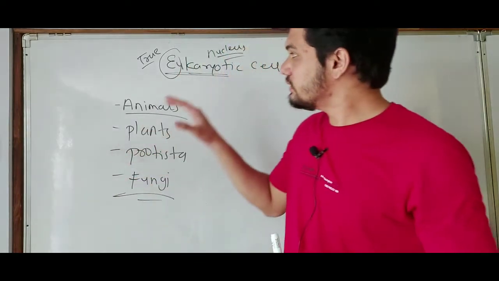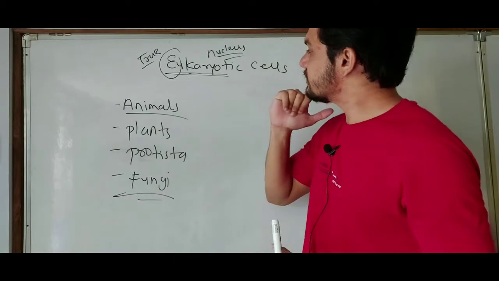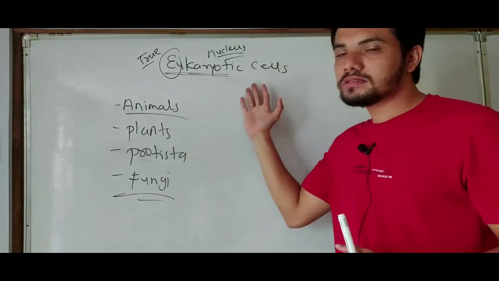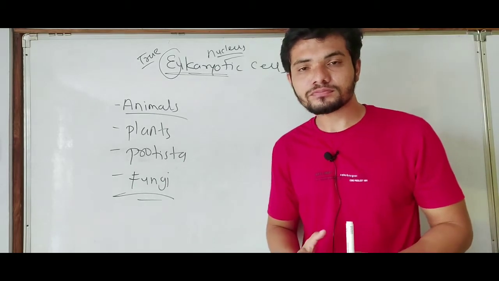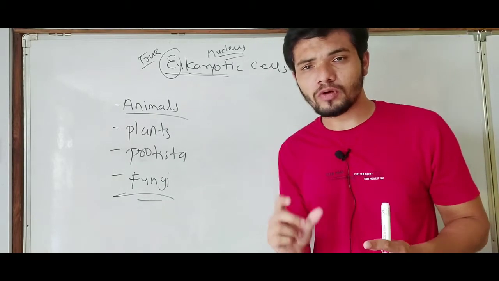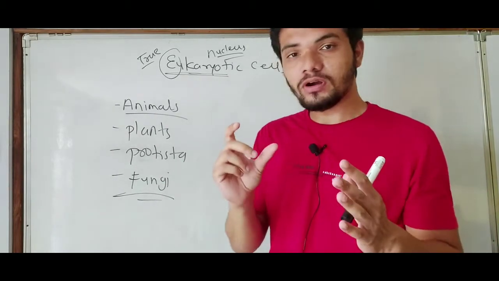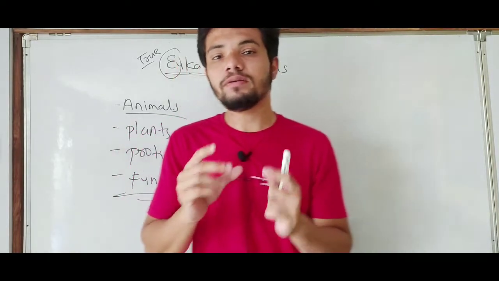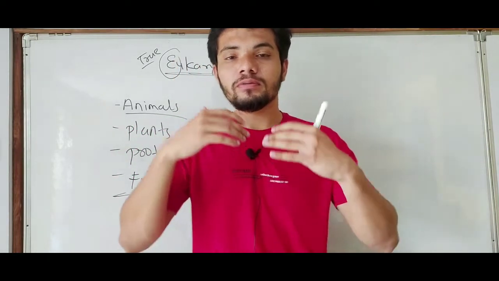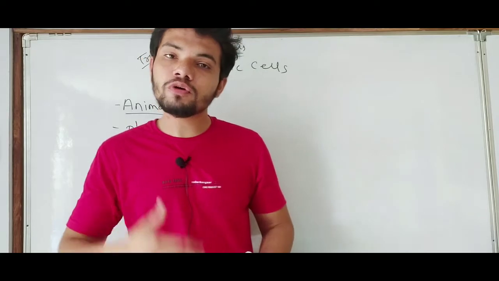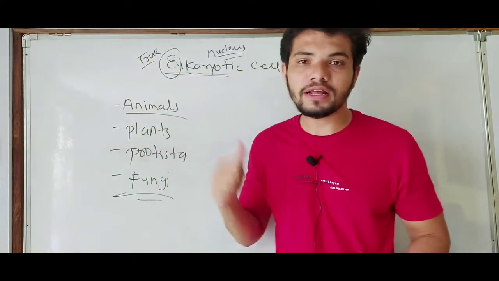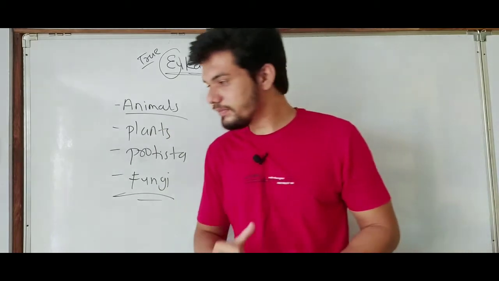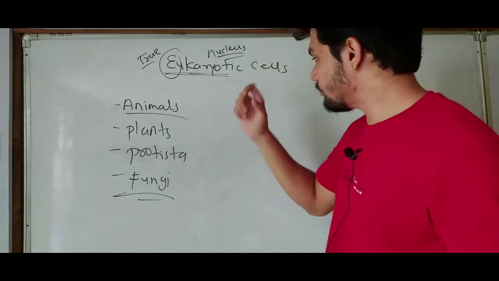And one more difference is that eukaryotic cells are much larger in size and prokaryotic cells are much smaller. The advantage of this feature is that prokaryotic cells reproduce more rapidly because they have a small structure compared to eukaryotic types of cells. So that is the main difference between eukaryotic cells and prokaryotic cells.